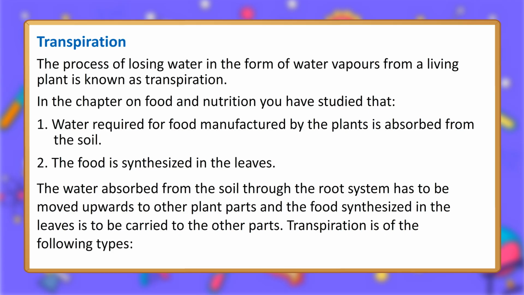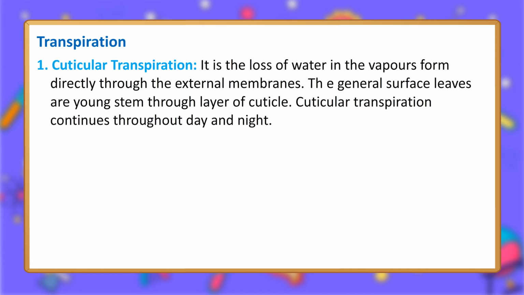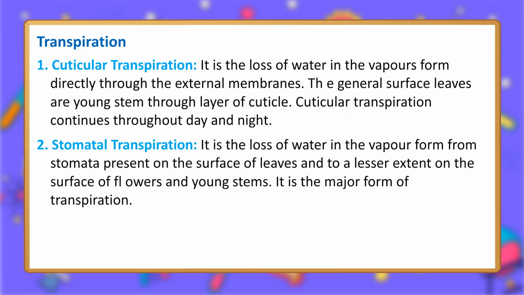Transpiration is of the following types. 1. Cuticular transpiration. It is the loss of water in the vapor form directly through the external membranes, the general surface of leaves and young stems, through the layer of cuticle. Cuticular transpiration continues throughout day and night. 2. Stomatal transpiration. It is the loss of water in vapor form from stomata present on the surface of leaves and, to a lesser extent, on the surface of flowers and young stems. It is the major form of transpiration.